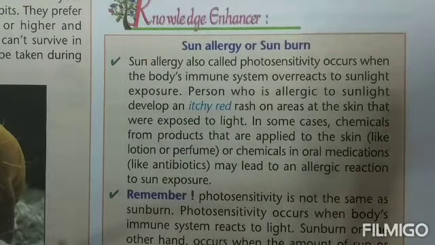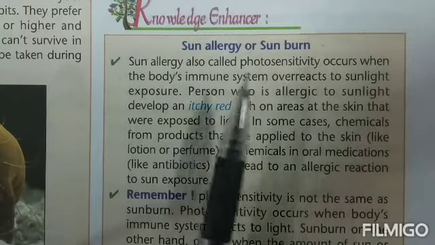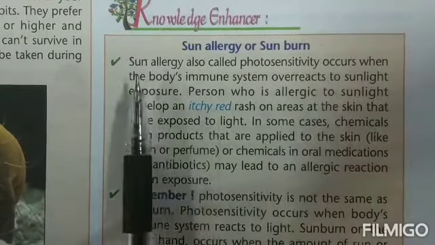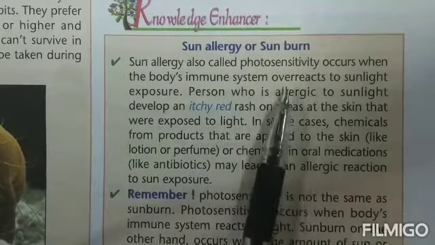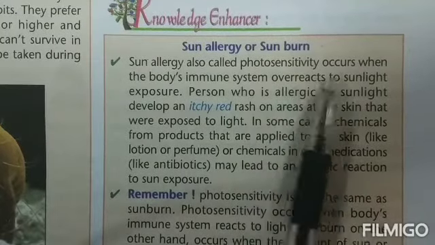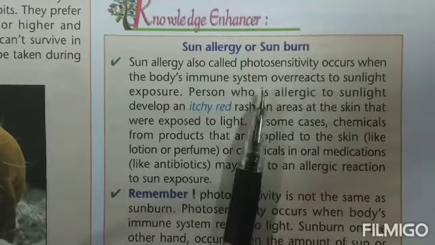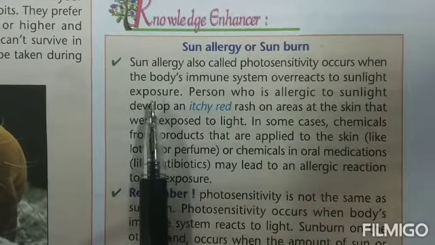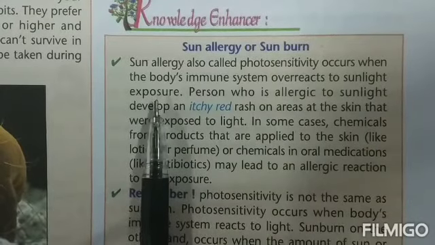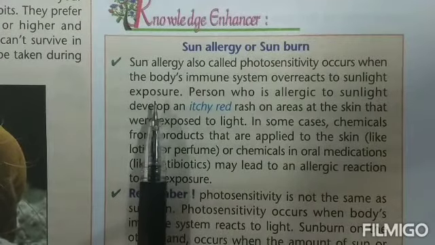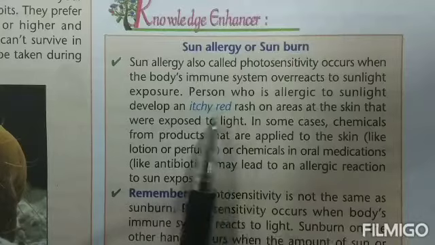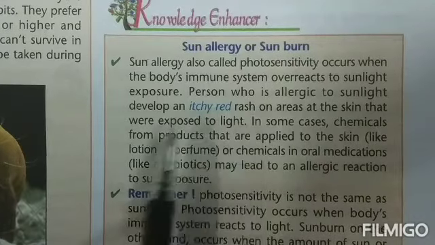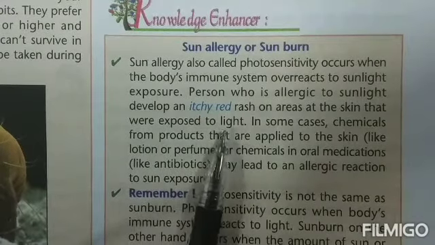Now, another knowledge enhancer is given in your books, children, the sun allergy or sunburn. Sun allergy is also known as photosensitivity. This occurs when the body's immune system starts reacting to sunlight exposure. That means in certain people, children, when they go in the sunlight and the body is exposed to the sun, they develop itchy red rashes on their skin.